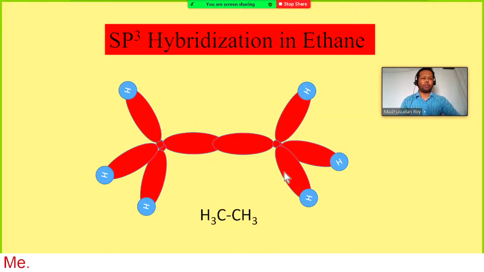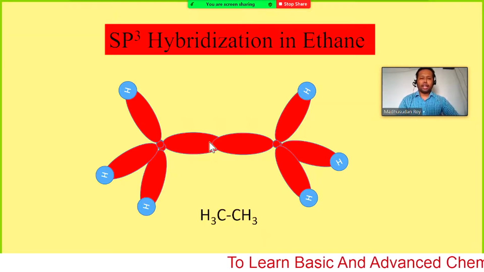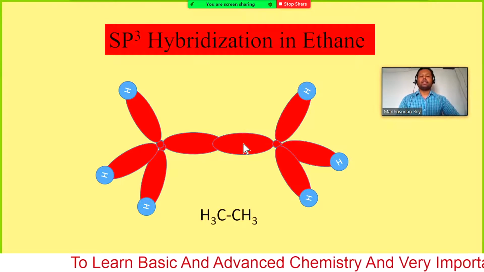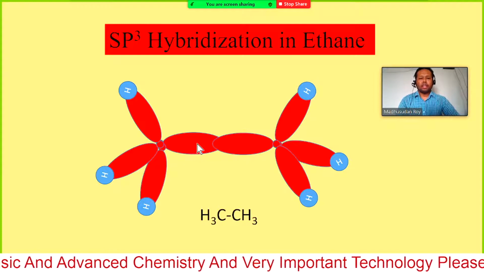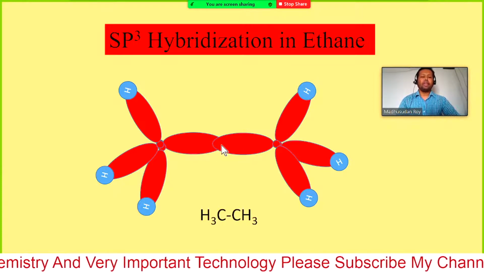Now if two sp3 hybridized carbons come together, one sp3 from this carbon and another sp3 from this carbon can overlap face to face. So here we have one sigma bond, a single bond.